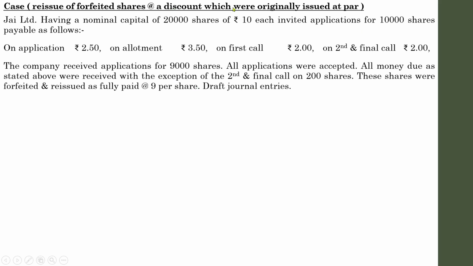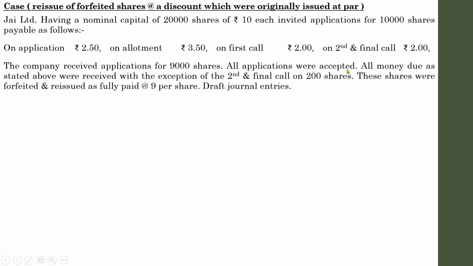See, there are three sets of shares of the company. One is with regard to the total authorized capital. This 20,000 may be the authorized capital. 10,000 may be the total capital intended to be issued to the public, and the company received application for only 9,000 shares out of this 10,000. So whenever you are finding out the amount with regard to each of these installments collected, you have to consider this 9,000 rather than 20,000 or 10,000, because we always consider the actual amount received, not issued or called up.